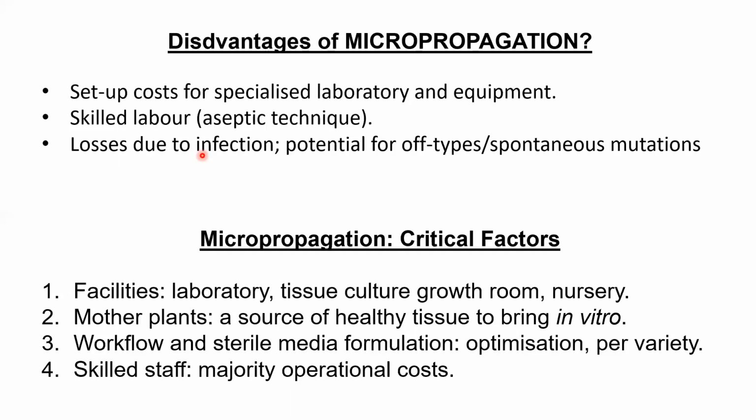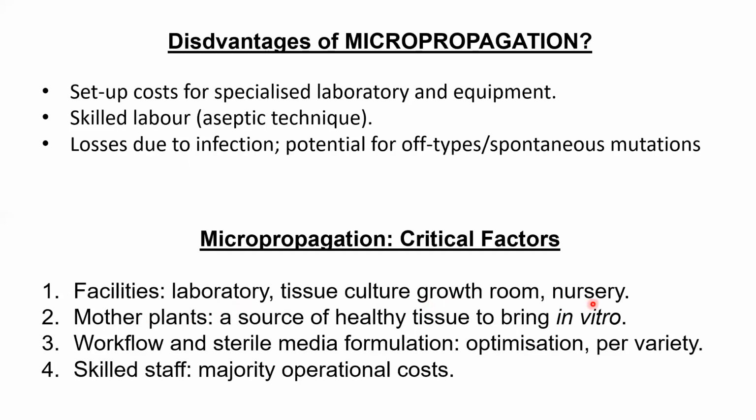Micropropagation's critical factors, again, facilities. You need a well-established laboratory. The tissue culture growth room, the entrance of air and the entrance of people must be well controlled so that no contaminants enter the lab.